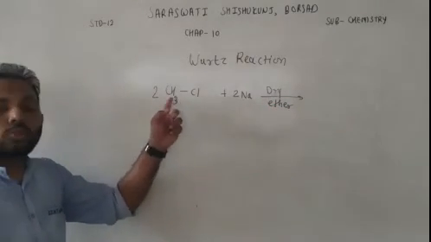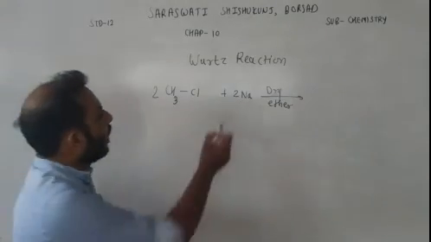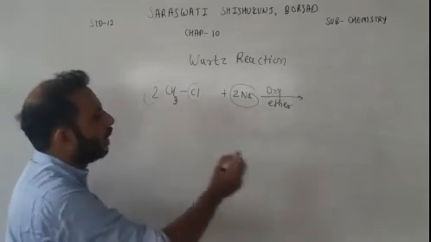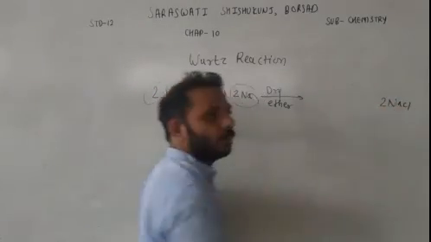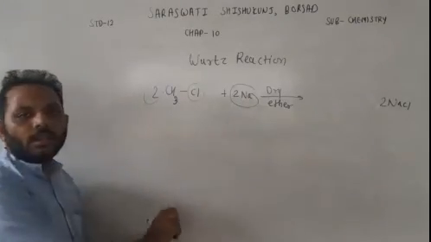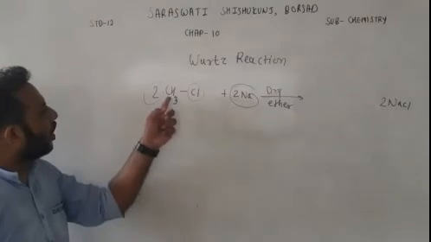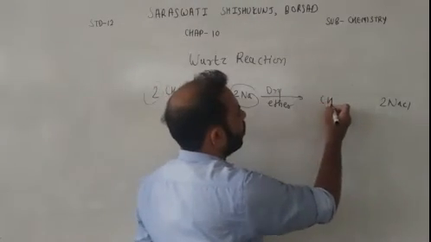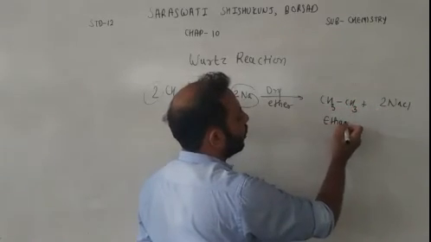We have 2 moles of haloalkane, it reacts with 2 moles of sodium. Then 2 sodium from here and 2 chlorine from here will form 2 NaCl. Now what is left? We have CH3, 2 times, so we get ethane.